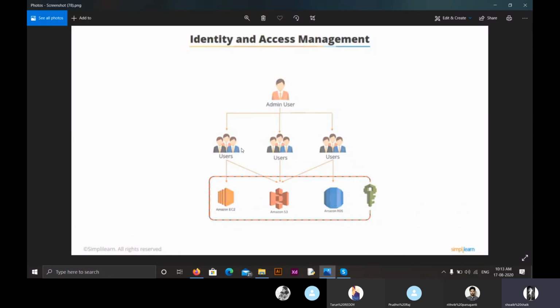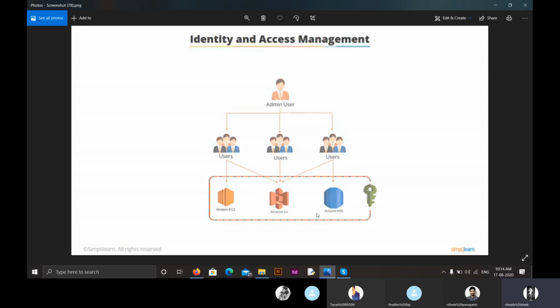Let us assume that the first user wants access to Amazon EC2 and Amazon S3, the second user only wants access to Amazon S3, and the third user wants access to Amazon S3 and Amazon RDS. So we can create an admin user, that is us, and provide all these users with the services they want.